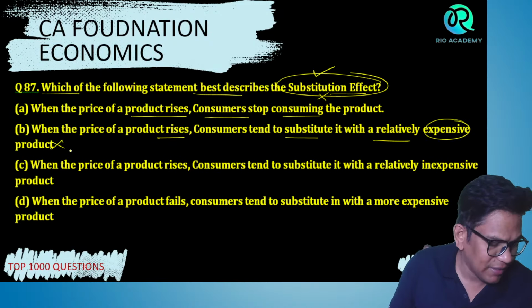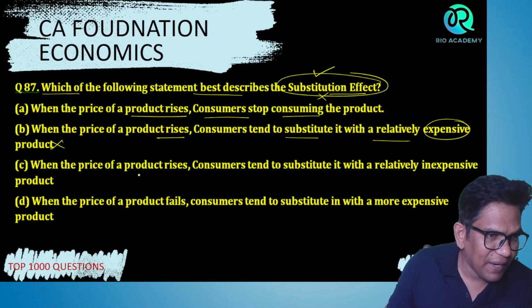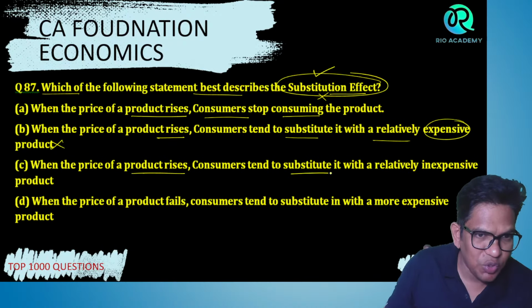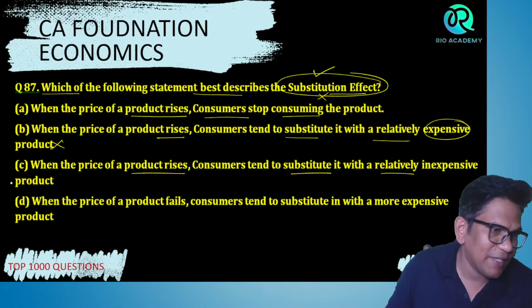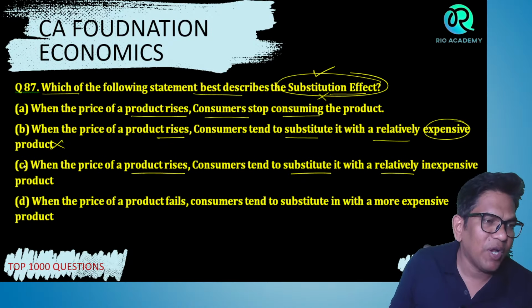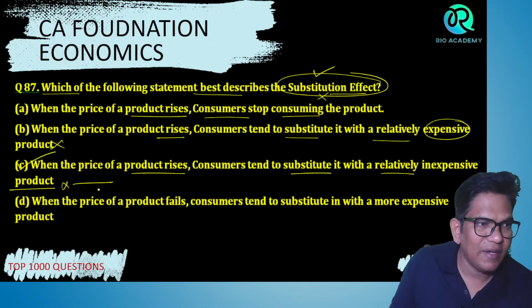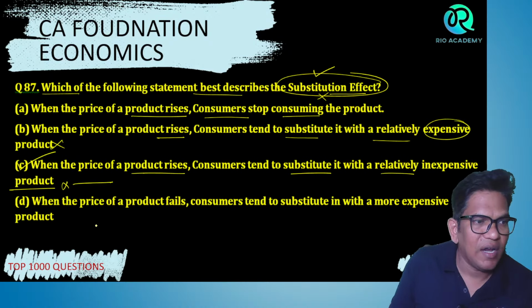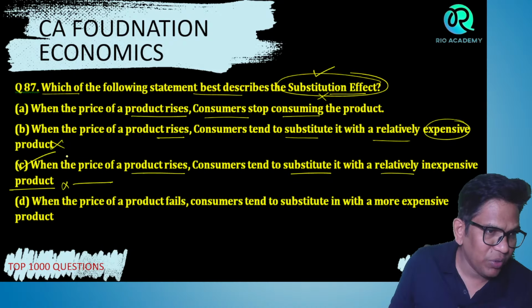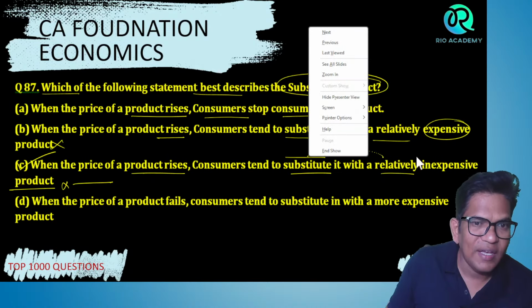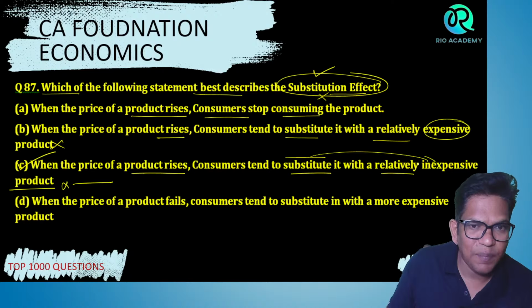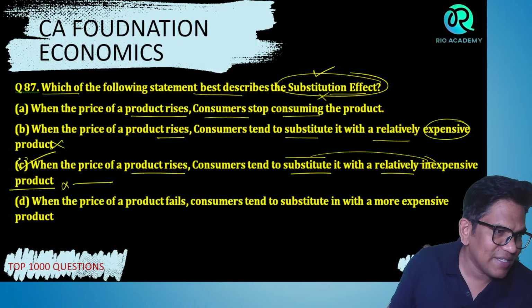No, नहीं आएगा, गलत है. When the price of the product rises, consumer tends to substitute it with the relatively inexpensive product. Obviously, we want to buy the product which has less price. So C is the right answer बच्चों. C is the right answer here. समझ में आया? Understood बच्चों? Because look, when the price of the product rises, the consumer will try to find a substitute with relatively lesser price. Correct? So the right answer is C.